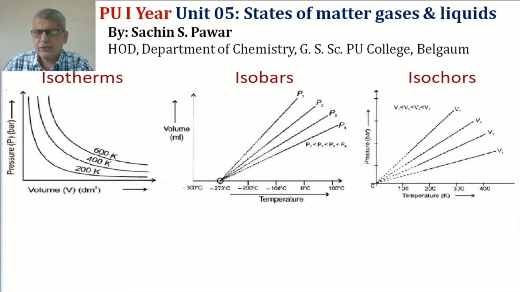These curves lead to different laws. As you know, the isotherm gives us Boyle's law. I have told you in the last class. Isobar gives us Charles' law. And isochore gives us Gay-Lussac's law.